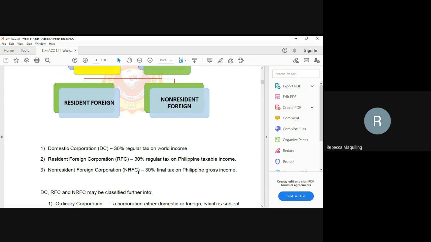Here it is 30% final tax on the Philippine gross income. Gross, so meaning gross sales, gross receipts. While the resident foreign corporation, 30% regular tax on the Philippine taxable income, meaning you will deduct all the deductions before you will proceed to the 30%.